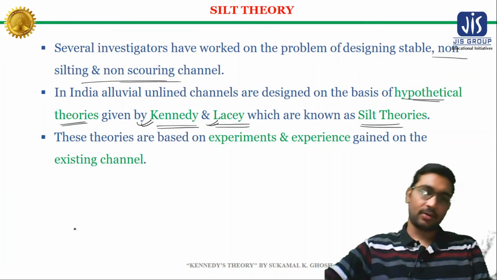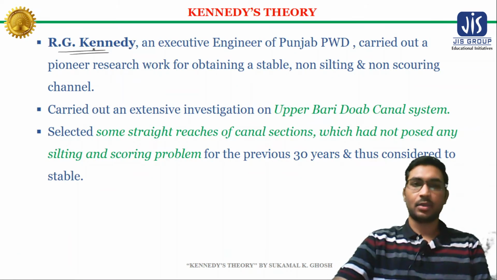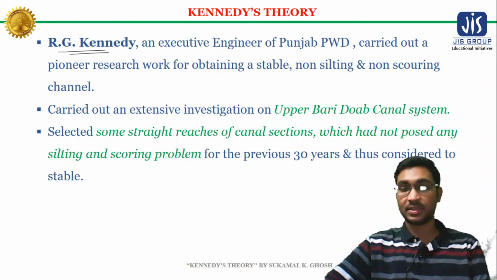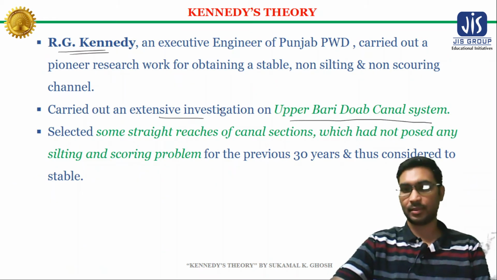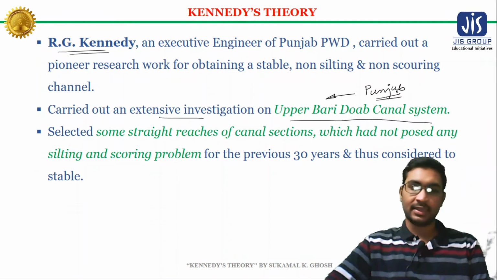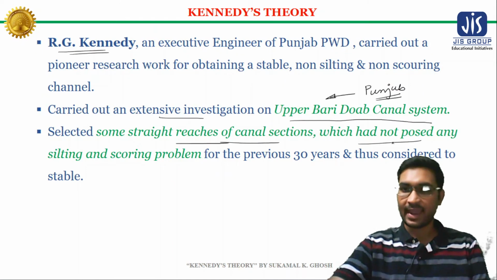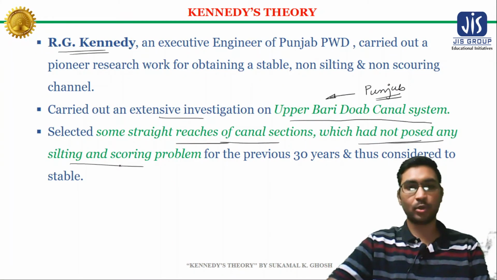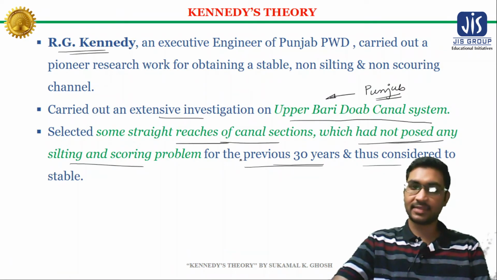Now let's first discuss Kennedy's theory. R.G. Kennedy, who was an executive engineer of Punjab PWD, carried out an extensive investigation on the Upper Bari Doab Canal system, which is in Punjab. He selected some straight reaches of canal section which had not posed any silting and scouring problem for the previous 30 years, and thus were considered to be stable.